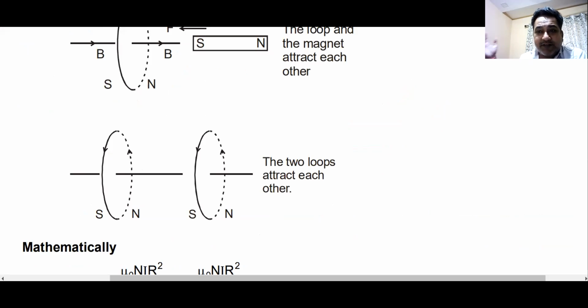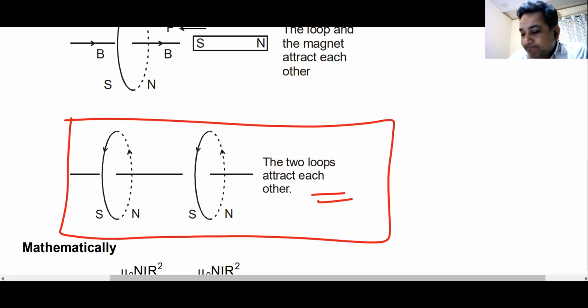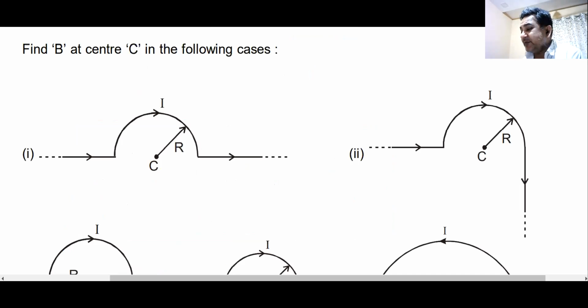And that is why you might get this question: when do the loops attract each other and when do the loops repel each other? See, for this loop, this is north, this is south. For this loop, this is south, this is north. When they carry current in the same direction, they attract each other, buddy. Yes or no? Yes, sir. So this is the easiest way of understanding when the loops attract and when the loops repel. Yes or no? Yes, sir.